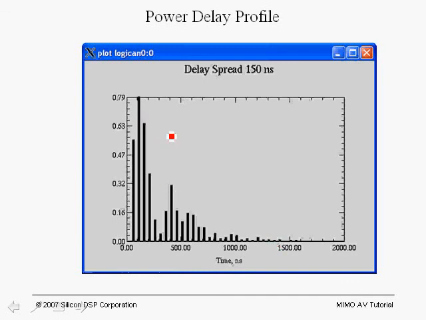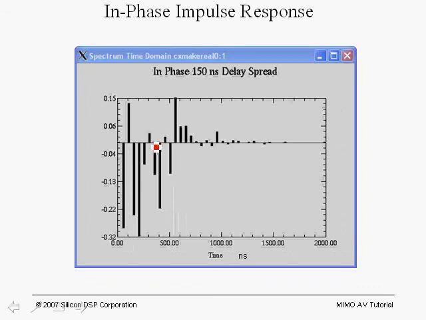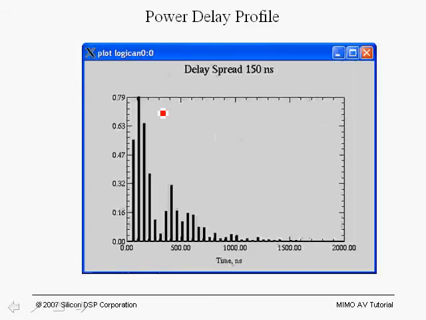And for the modeling that we are going to use, we're going to use a Rayleigh fading channel, in which case the individual delays are Gaussian distributed and exhibit Rayleigh fading. If we take a look at this power delay profile and the fact that the RMS delay spread is 150 nanoseconds, this would imply that in the frequency domain we have frequency selective fading. And let's take a look at that.